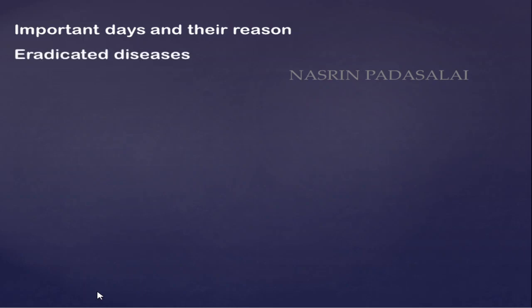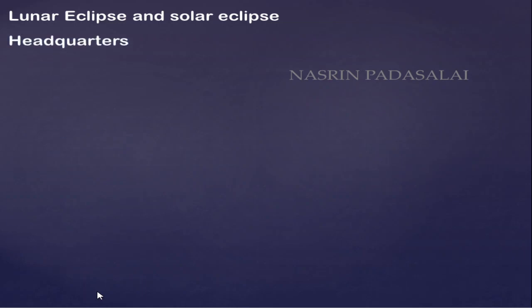Like that, they'll be asking. Next, give special focus to eradicated diseases and devastating diseases. Next, you need to know about lunar eclipse and solar eclipse. Next, headquarters: where the headquarters of ICMR is located, where the headquarters of WHO is located, where the headquarters of CDC is located. At the same time, you need to look at the websites of the World Health Organization and CDC, since after COVID many questions are coming from those websites, where you can find cumulative information.